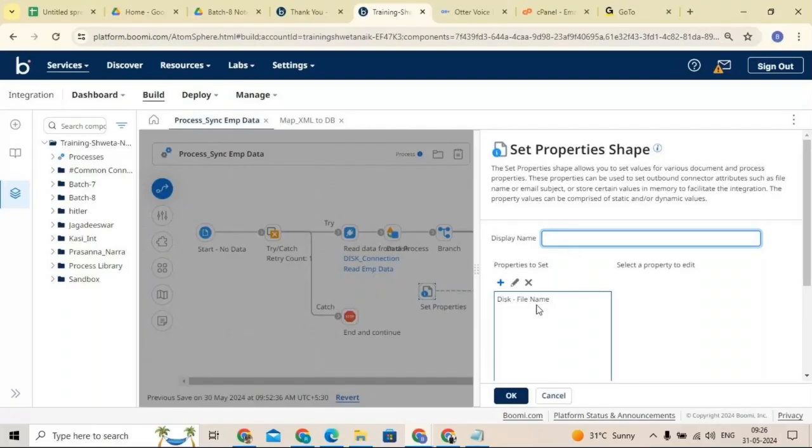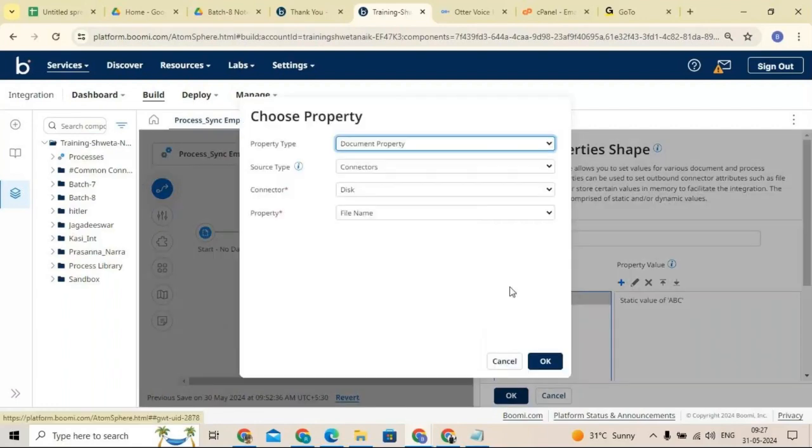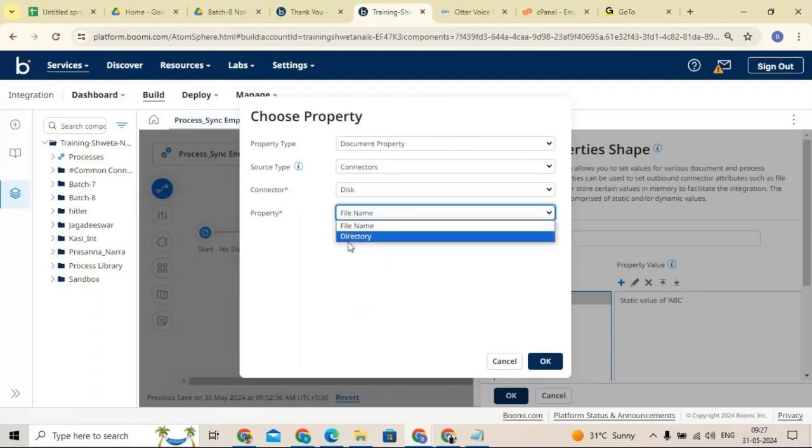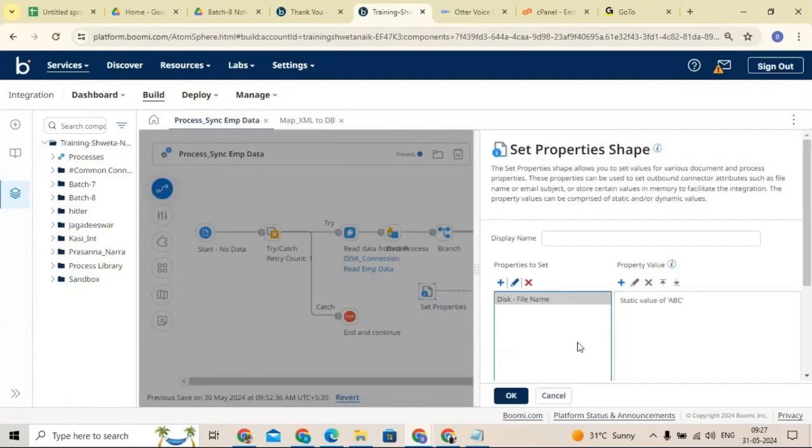Whenever you want to assign file names or directories, or to address or from address, we can use a document property. In the document property, we need to select the connector type we are using right now, and then we can assign whichever properties we want. Now we are going to assign the value for the file name, so select the property type here.